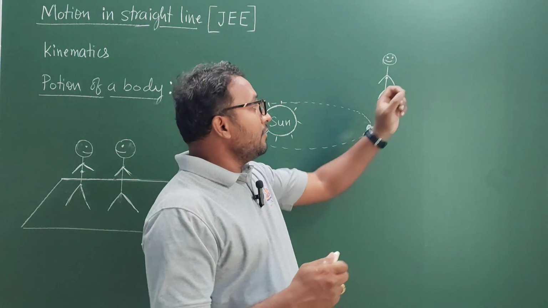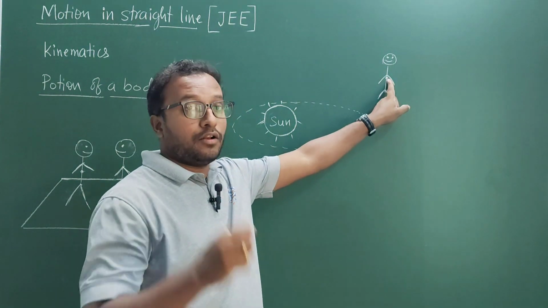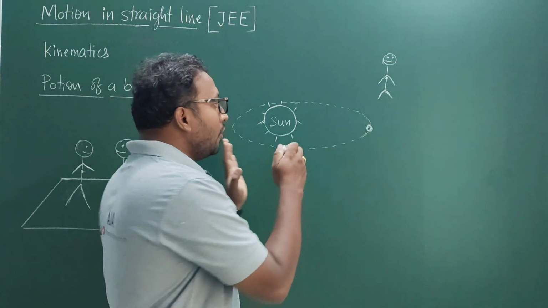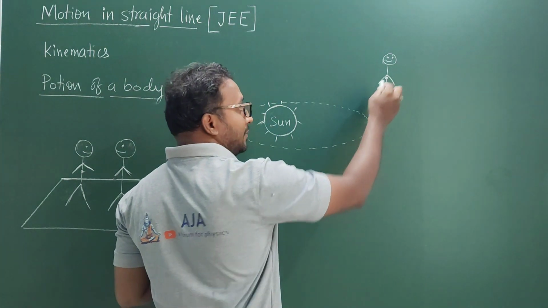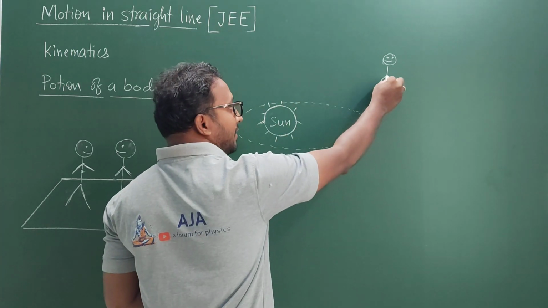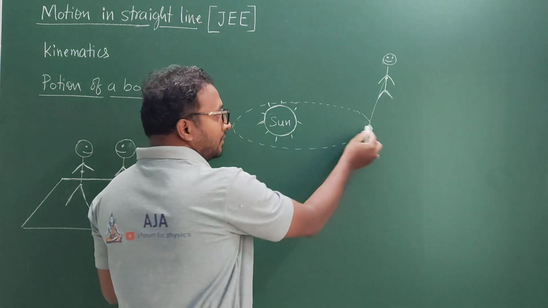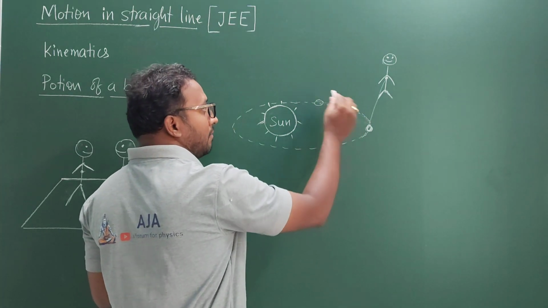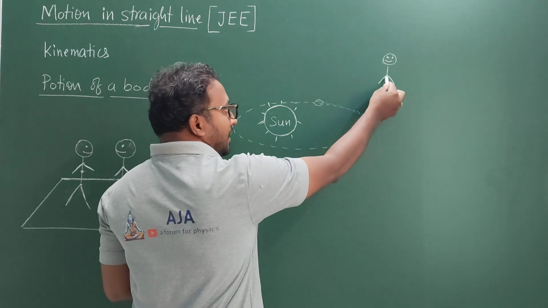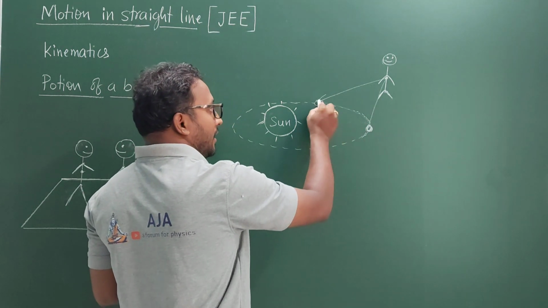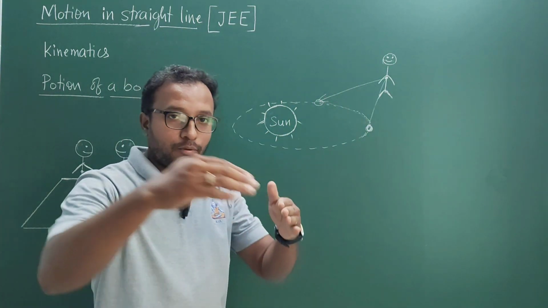But if you fix your reference frame, or the origin of the coordinate system, over here, on the person in free space, the whole earth appears to be moving, because this is the reference point. At some point of time, from the reference point in free space to the earth, there was some distance, and earth is going to be changing its position, because when earth is going around the sun, the distance between the reference point and the earth keeps on changing.